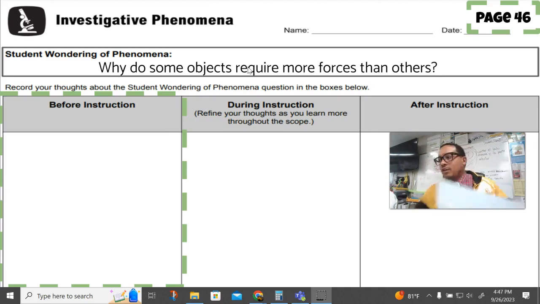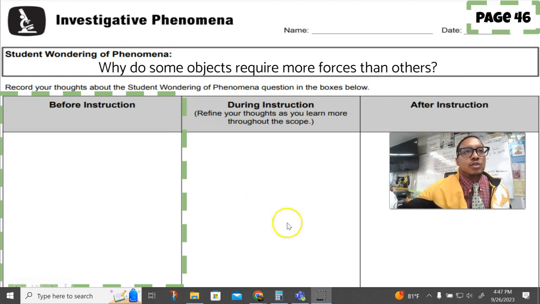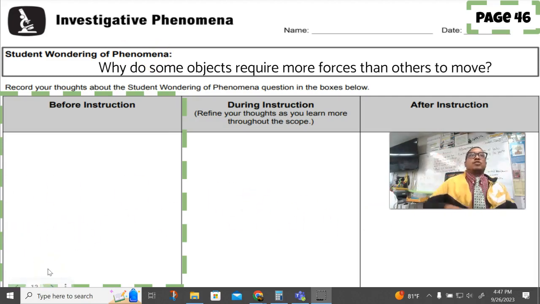And let me fix that question real quick. Bam, got it fixed. So why do some objects require more force than others to move? Like, what is going on there? And I think you guys might be onto the answer. But again, see if you can answer that question over there in the before instruction. Once you have done that, then you can unpause this video and move forward with where I'm at right now. But again, pause, get all of that done. You got to get that cut out, put in there.